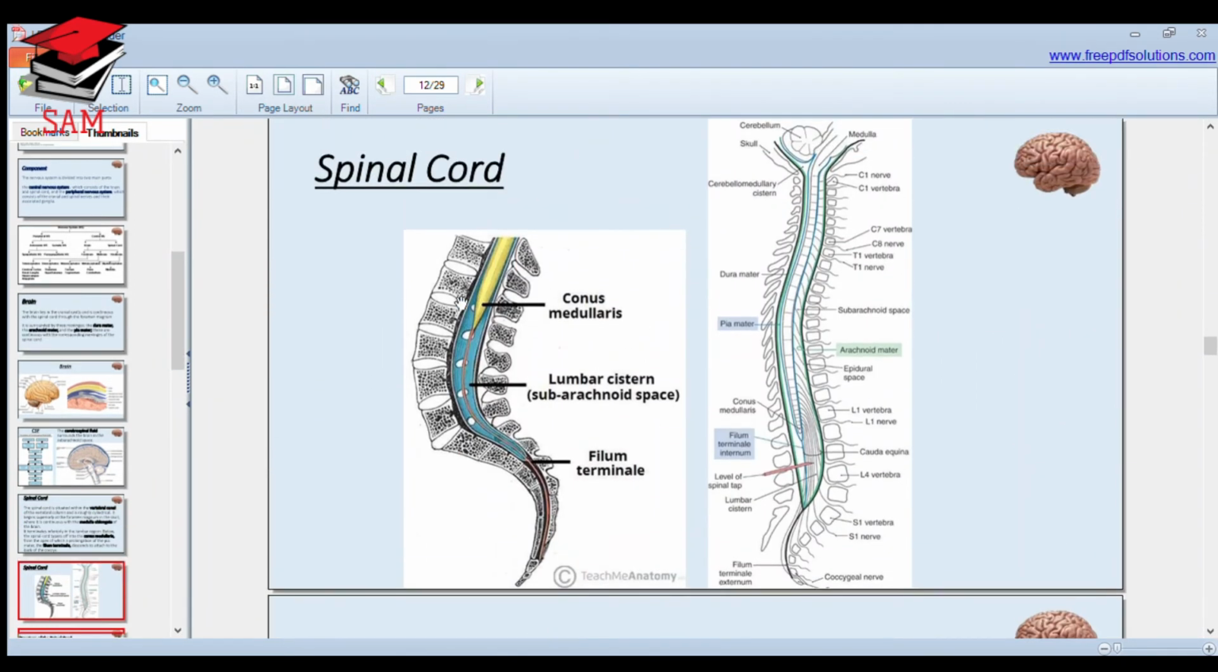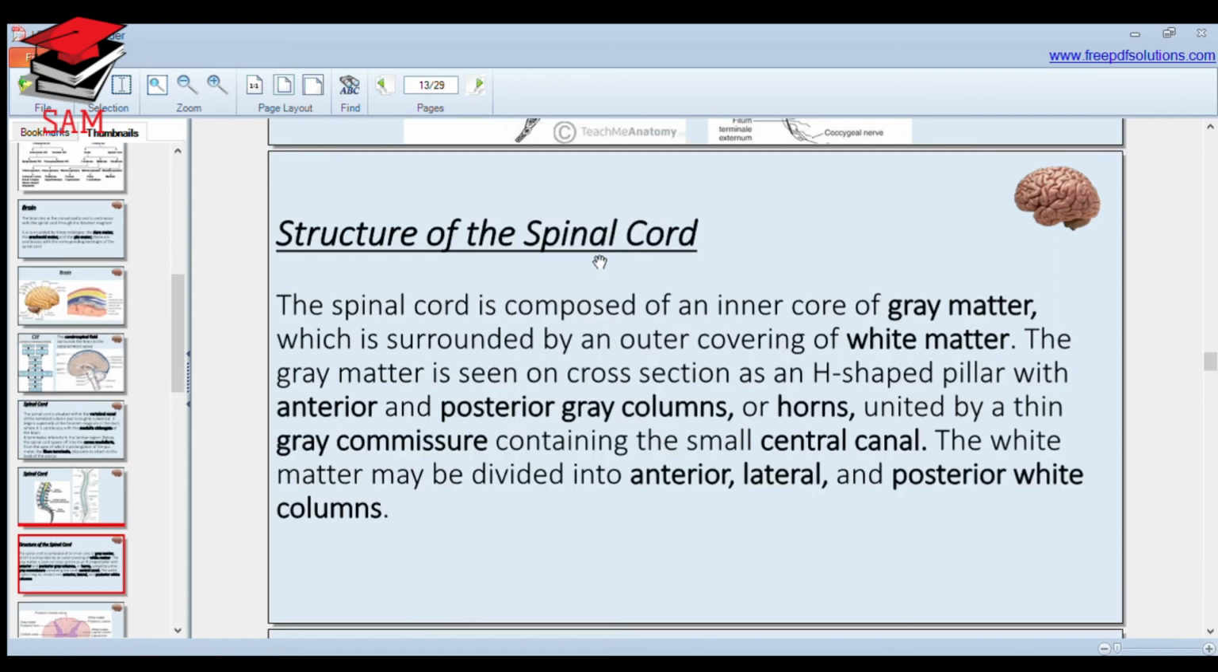This is the spinal cord, this is the conus medullaris where the spinal cord ends, and this is the subarachnoid space. This is the filum terminale that extends up to the coccyx region.